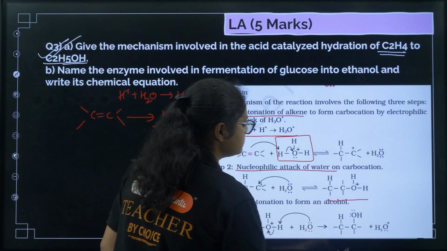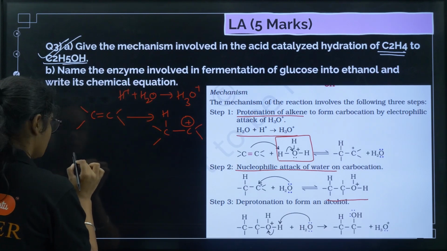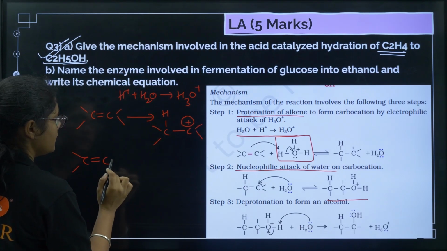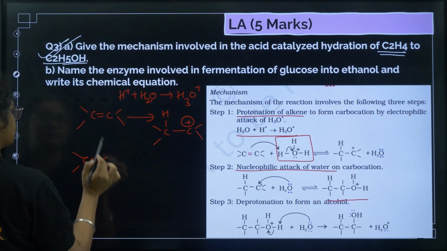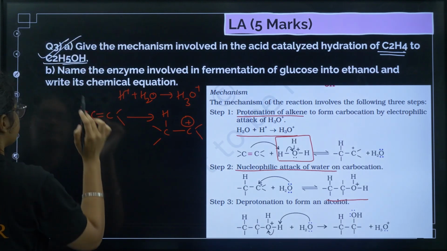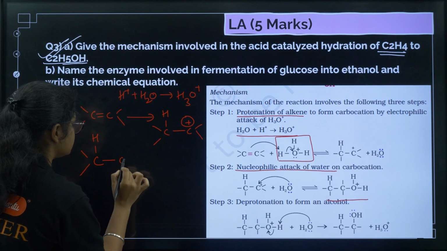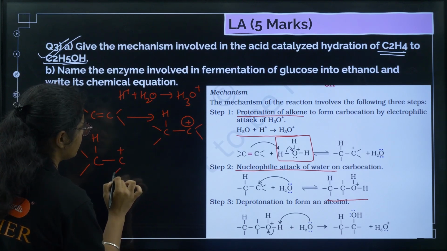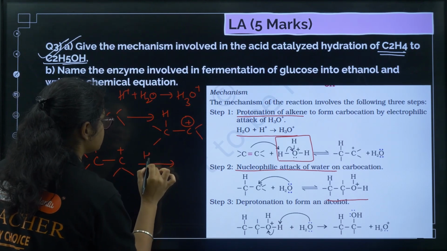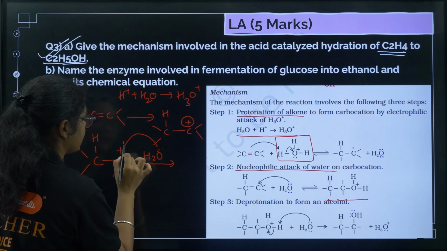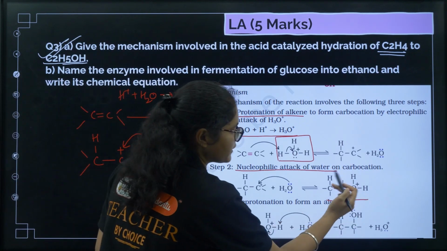This one is formed now. You have C plus and two bonds attached. Now this H2O's lone pair will attack on this one, and this product is formed.